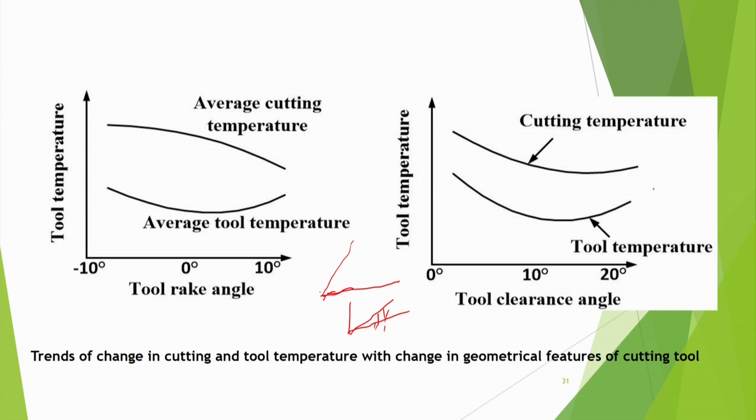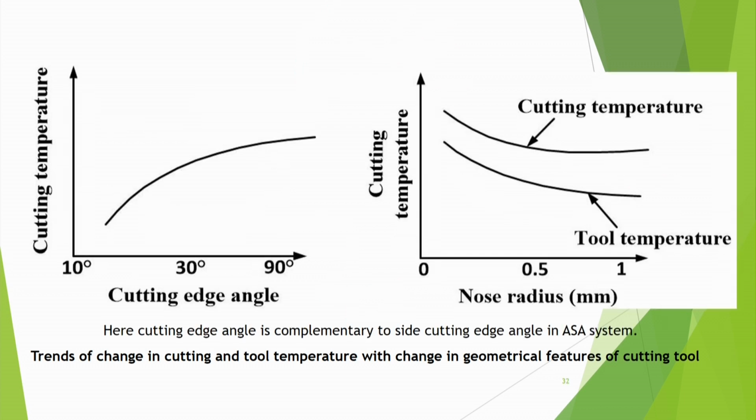Why? Because if I keep on increasing the clearance angle, suppose we have this type of tool. Okay, this is my tool, and this portion. If this is increasing, then again the tool will become thinner, and that is why the temperature will increase. So tool temperature again increases, so there is an optimum clearance angle.